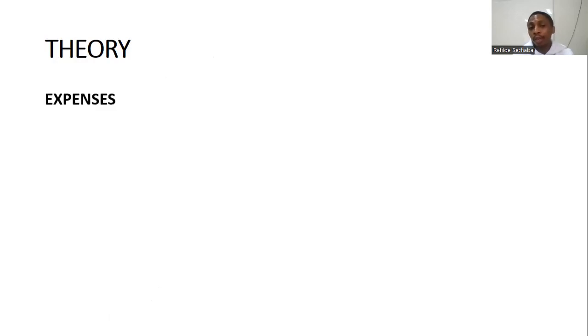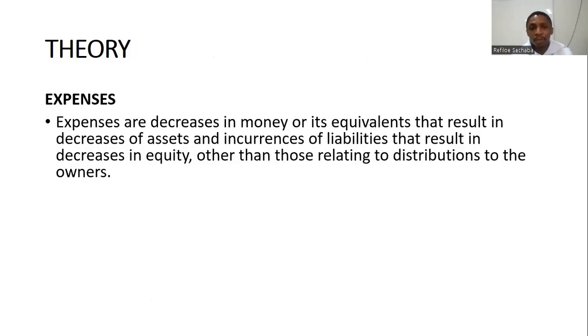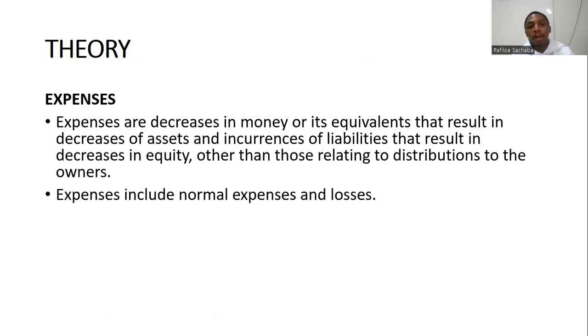And the opposite of income is expenses. Remember, we said income results in increases in money, meaning that expenses result in decreases in money, and they decrease your assets and they increase your liabilities. It's simply the opposite of your income, and it decreases owner's equity rather than those decreases relating to distributions to the owners. Remember, we distribute certain things to the owners. We'll deal with that later on.